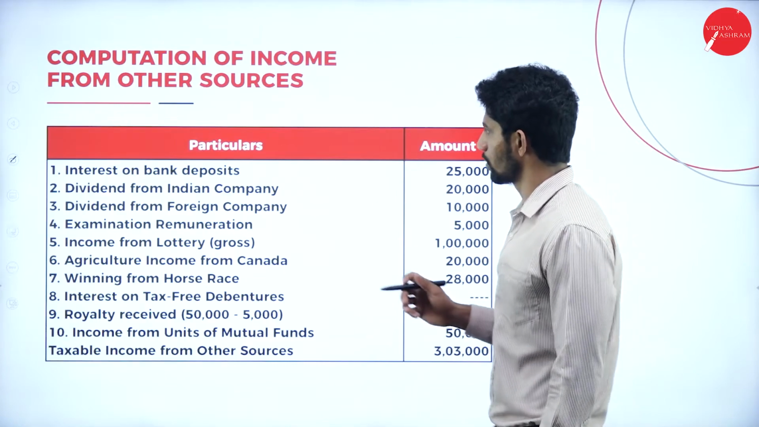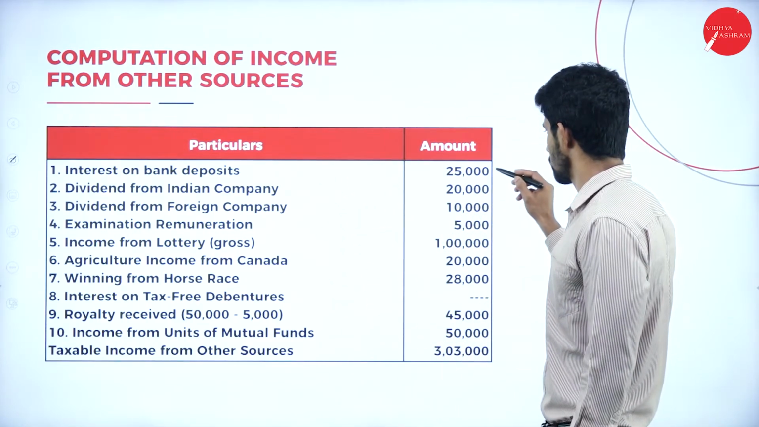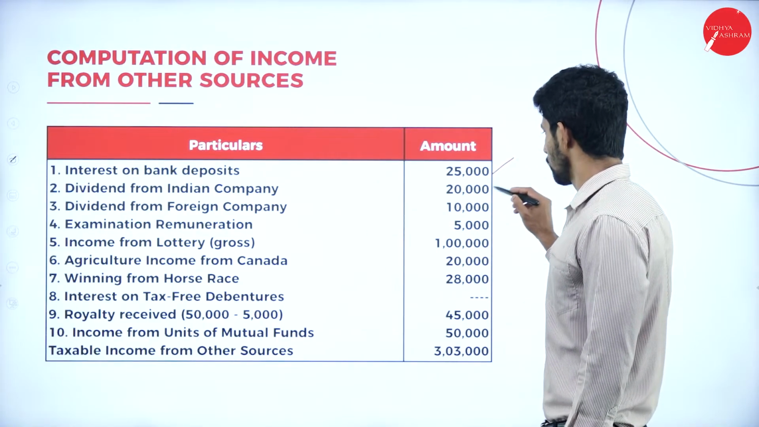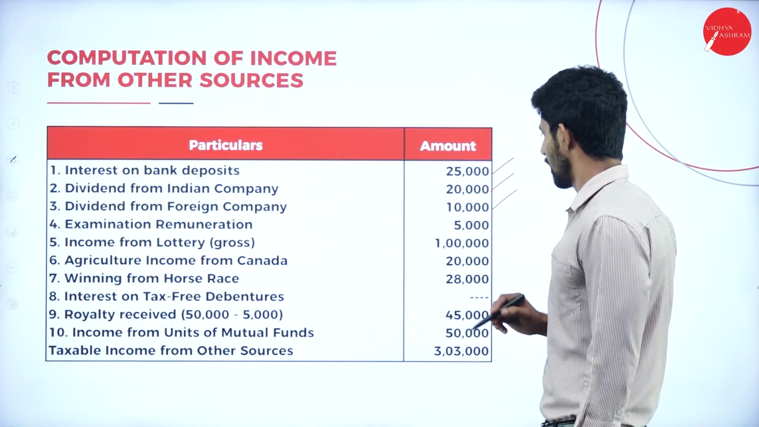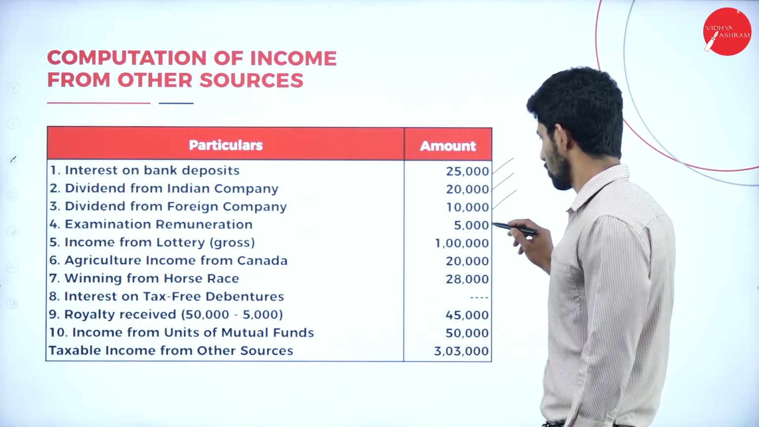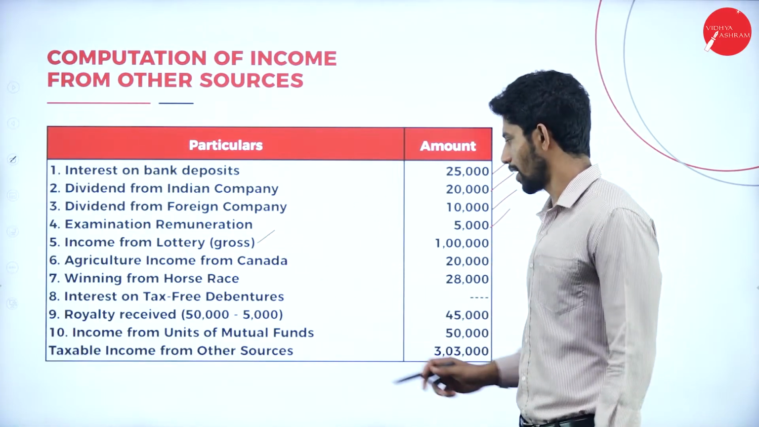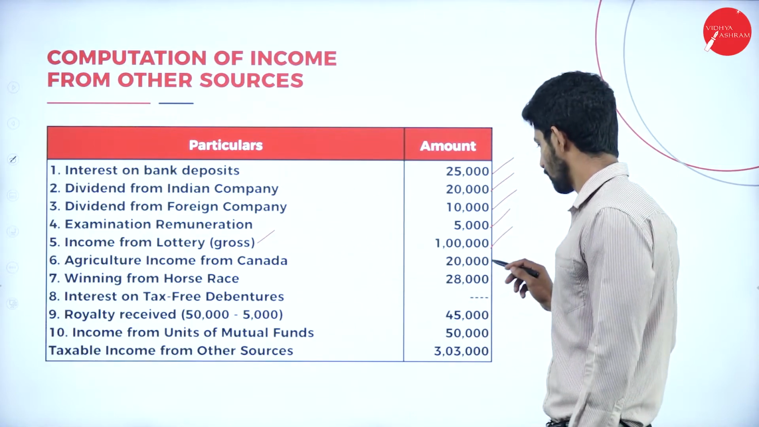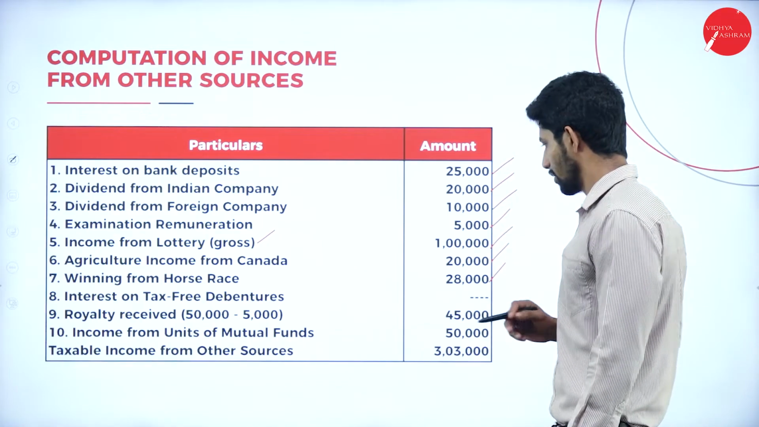So moving on to the solution part. Particulars, amount. Interest on bank deposits, yes, taxable. Dividend from Indian company, rupees 20,000, taxable. Next, dividend from foreign company, taxable. Examination remuneration, 5,000. Income from lottery, they only gave the gross value, so 1 lakh. Next, agriculture income from Canada, 20,000. Next, winning from horse race, 28,000.